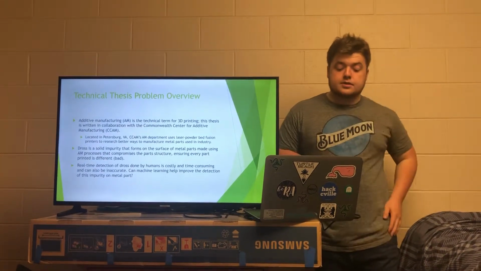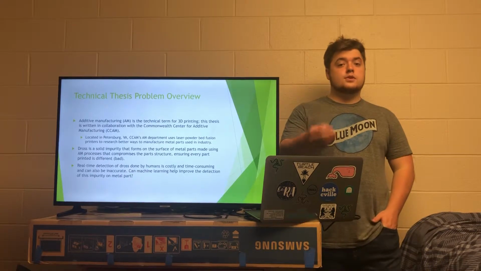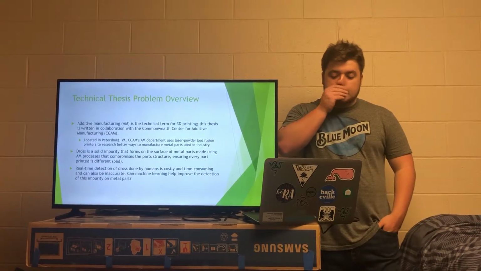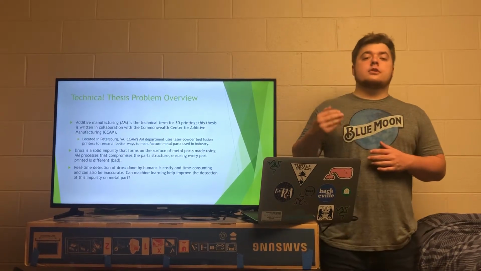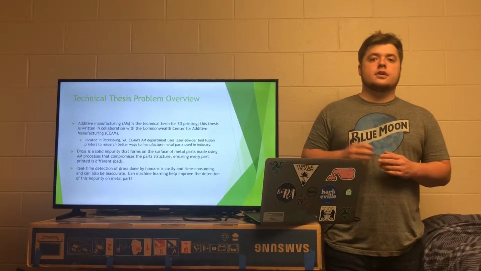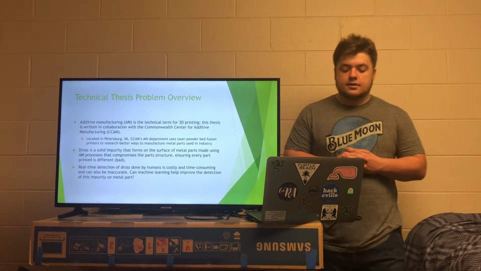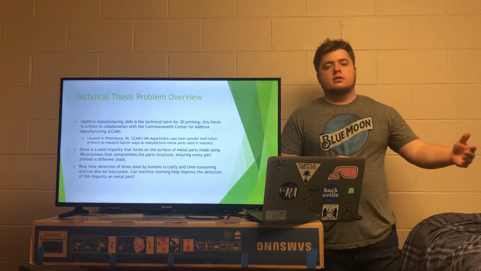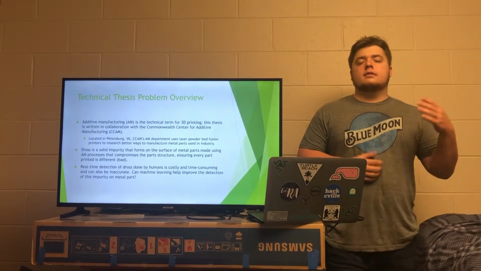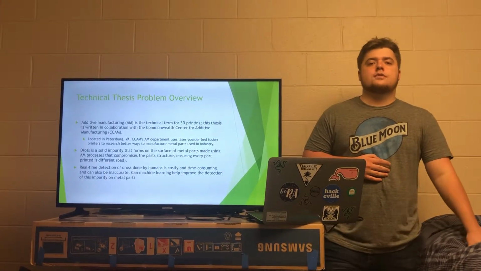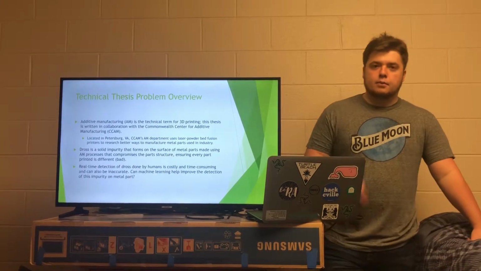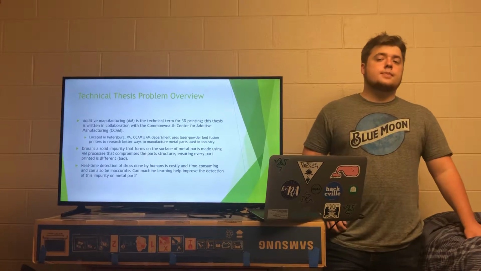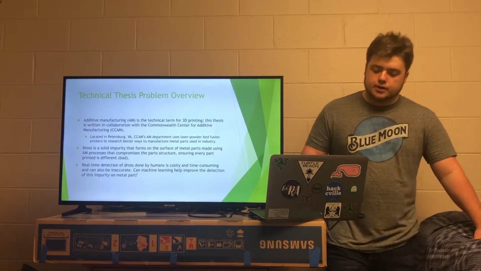So, like I mentioned before, dross is a solid impurity that forms on the surface of metal parts during additive manufacturing, and it compromises the part structure and also ensures that every part is unique, which is not desirable in an iterative design process. So our goal for this capstone project was to develop a model based on machine learning techniques that can accomplish the real-time detection of dross during printing and help improve costs and efficiency of the currently extremely expensive and inefficient additive manufacturing process.